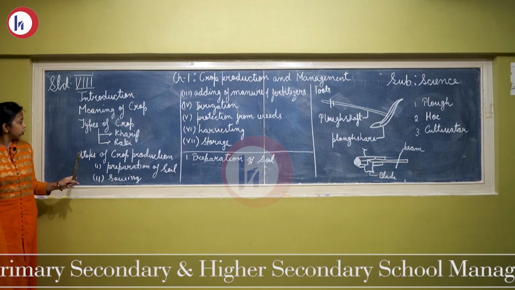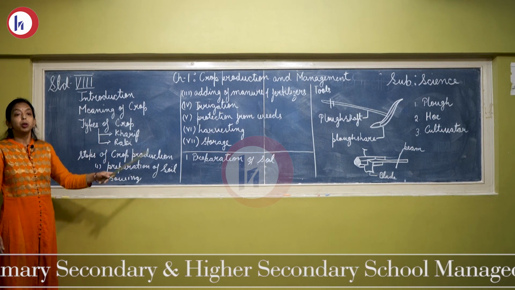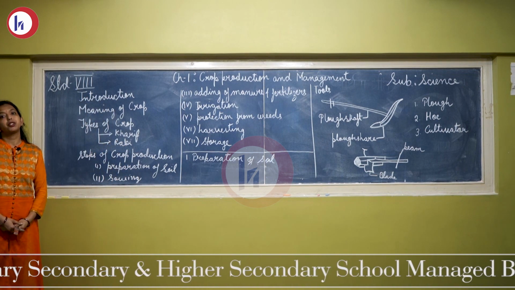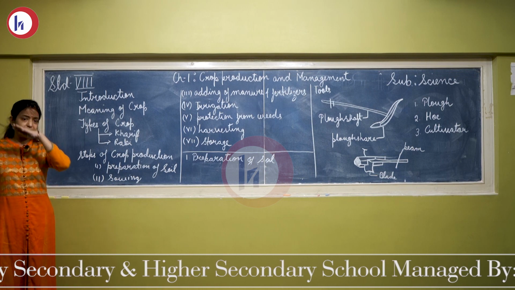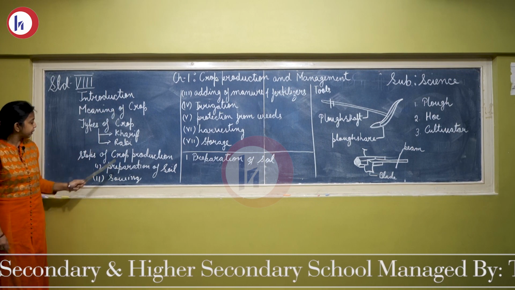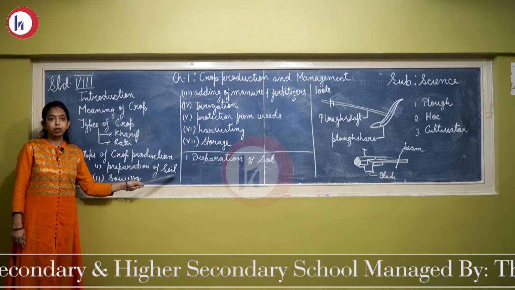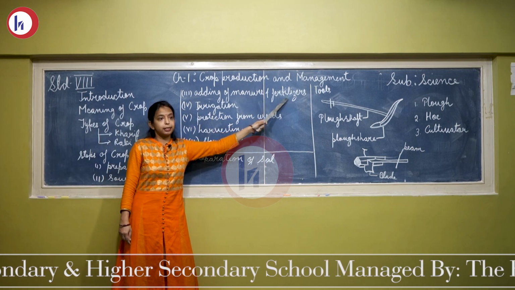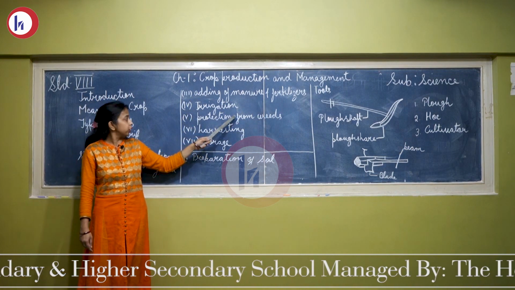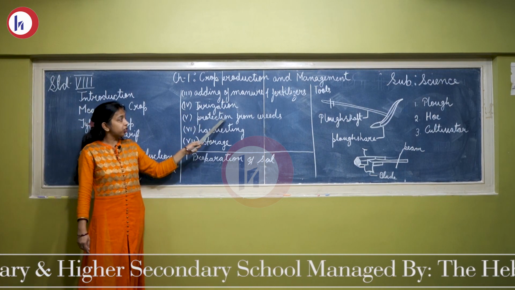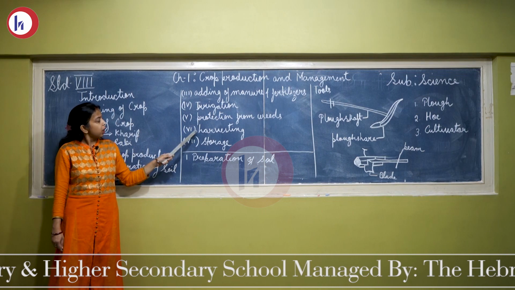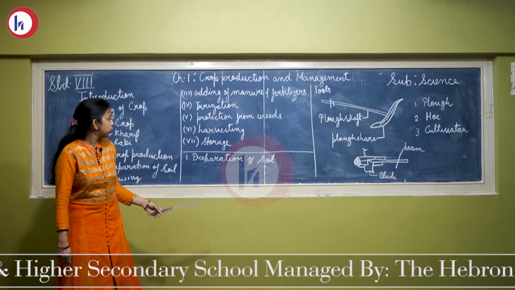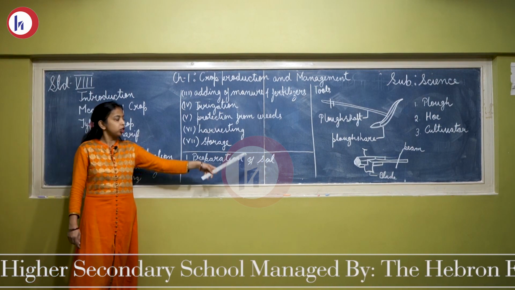Now the next topic of this chapter is the steps of crop production. When we grow crops, it requires different steps in a series. There are 7 steps. First is preparation of the soil, second sowing, next adding manure and fertilizers, then irrigation, the fifth is protection from weeds, sixth harvesting, and seventh is storage. First we will discuss the first step, that is the preparation of the soil.